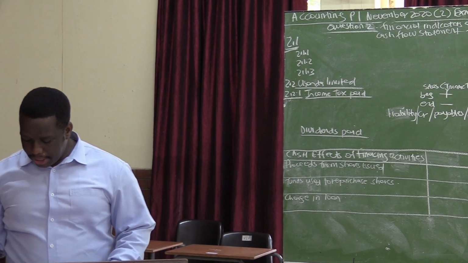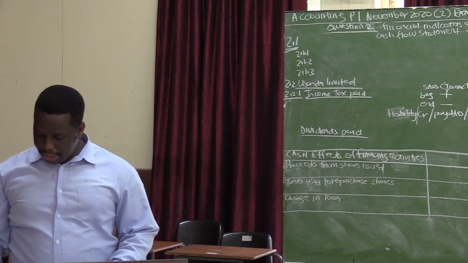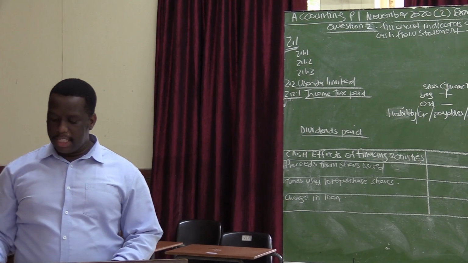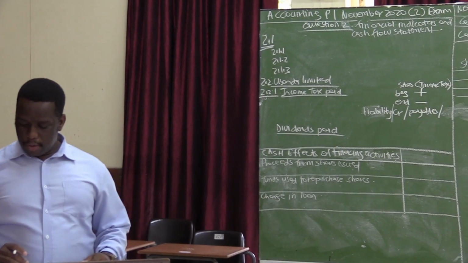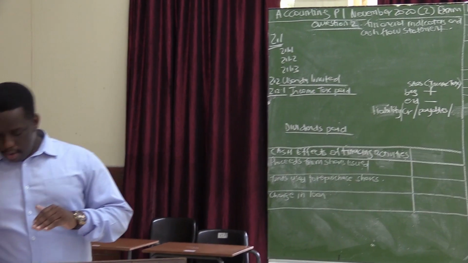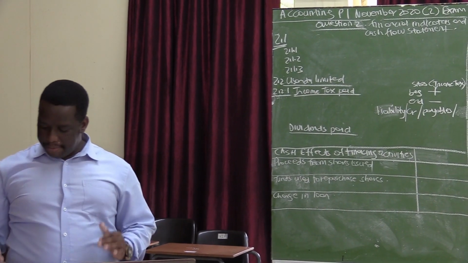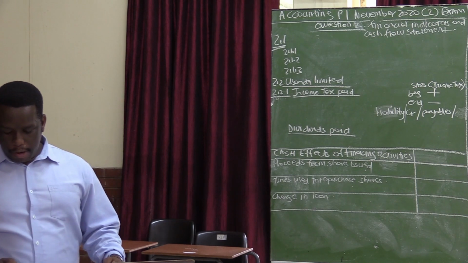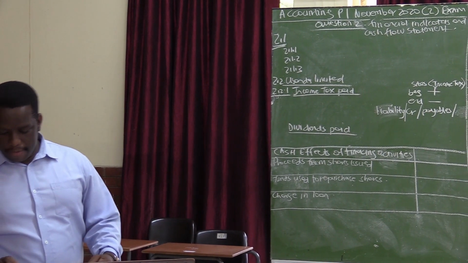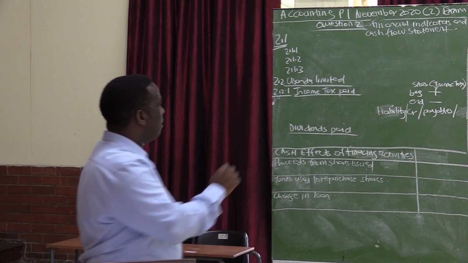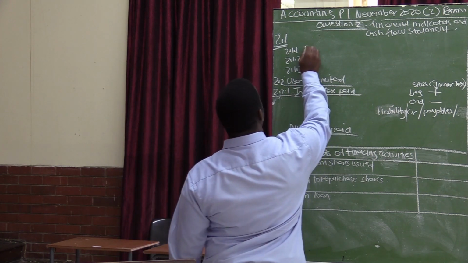Gives an explanation of the operations of the company during a financial year. So is it the director's report or the audit report that gives an explanation of the operations of the company during a financial year? And the correct answer to this one is the director's report.